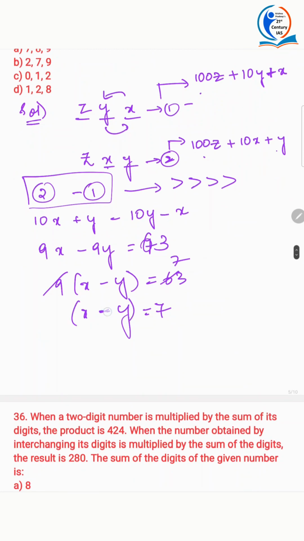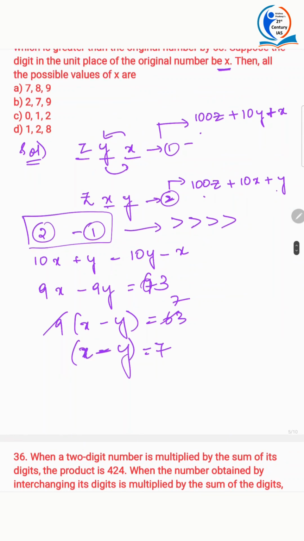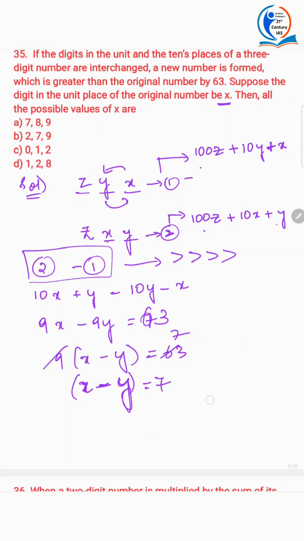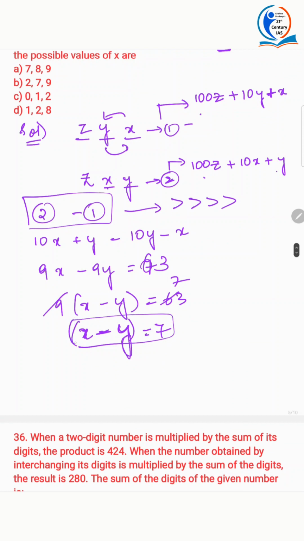Now what are the possible values of x? To satisfy this particular equation, x can be 7, y can be 0. The difference is still 7. X can be 8, y can be 1. The difference is still 7. X can be 9, y can be 2. The difference is still 7. Why can't x be 6?